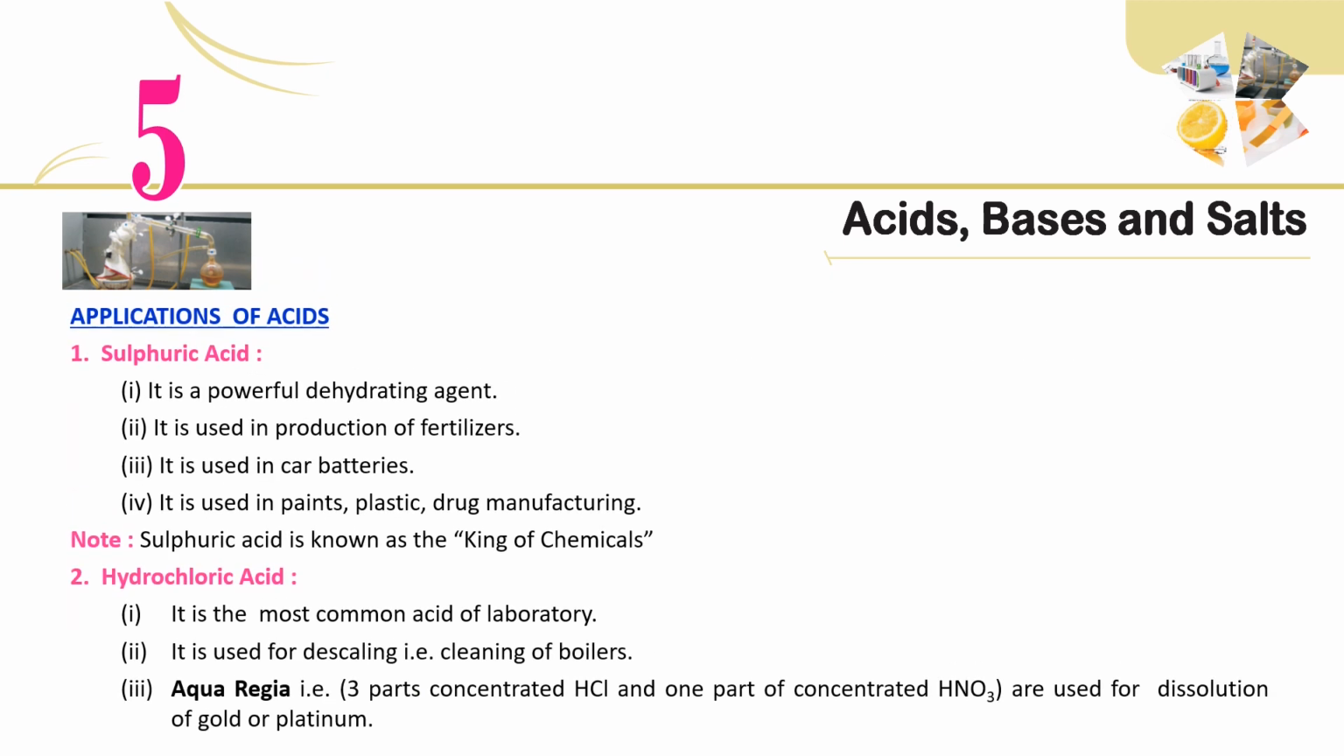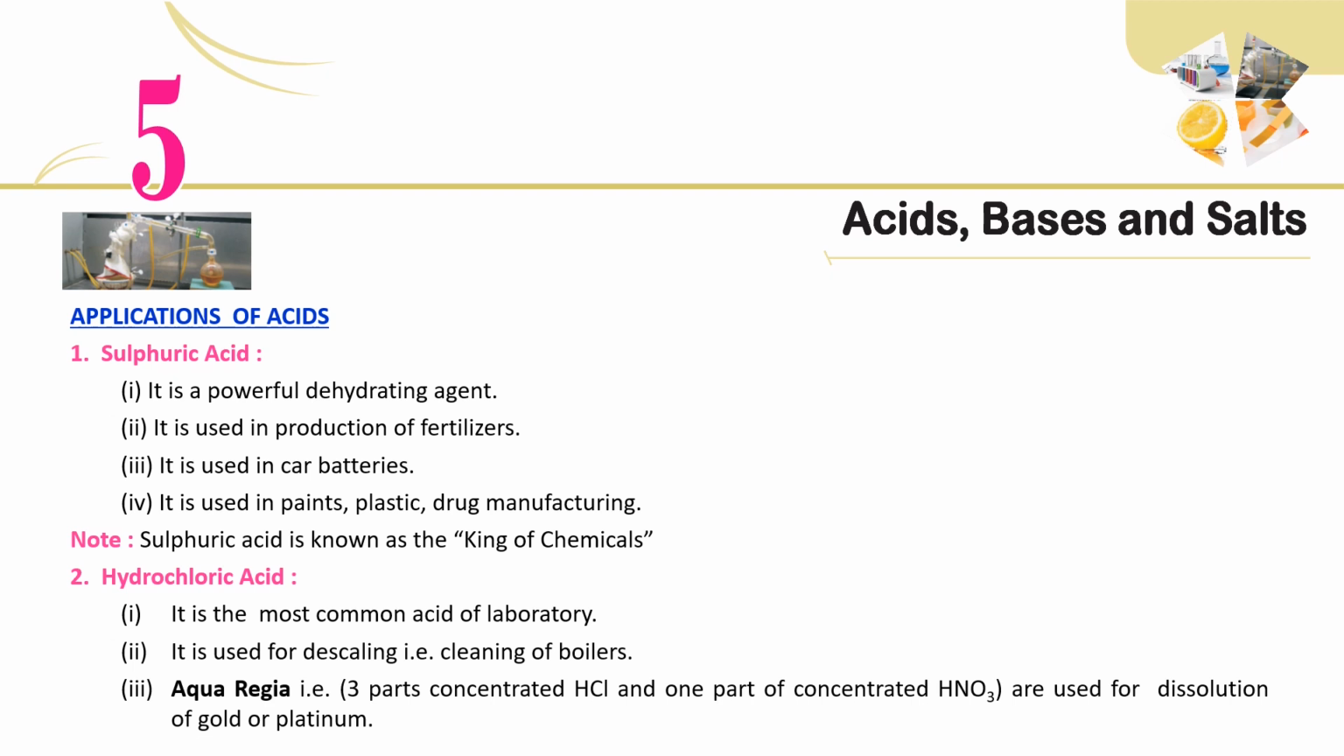Applications of acids. 1. Sulfuric acid. 1. It is a powerful dehydrating agent. 2. It is used in production of fertilizers. 3. It is used in car batteries. 4. It is used in paints, plastic, drug manufacturing. Note: sulfuric acid is known as the king of chemicals.